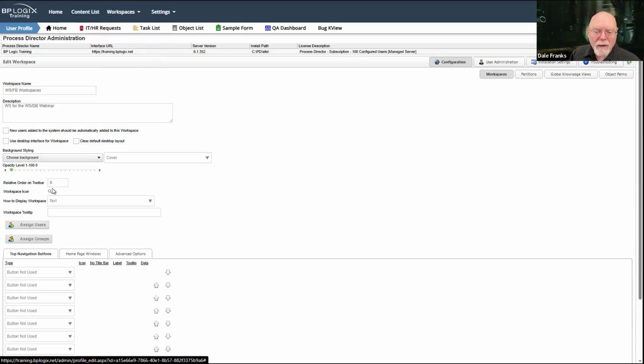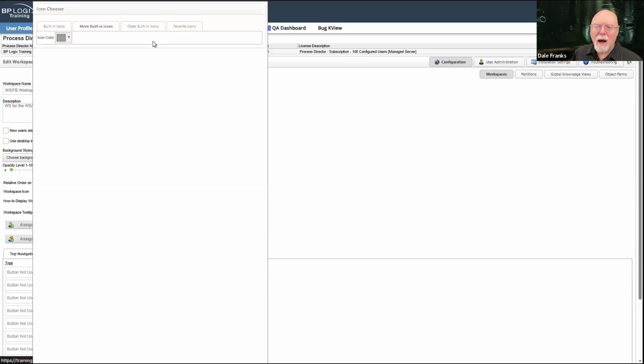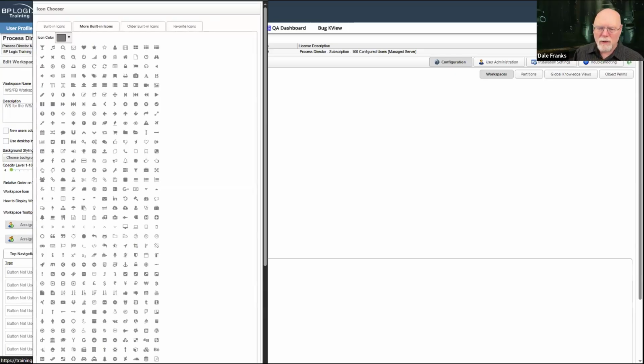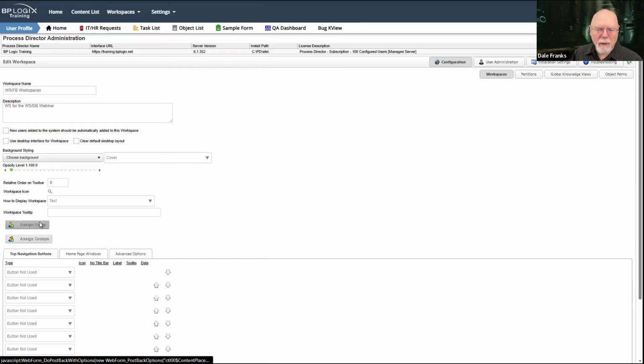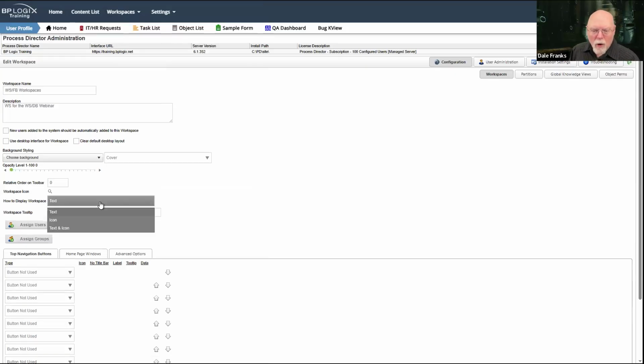Workspaces can have an icon. So if you click on the workspace icon, you can open up the icon chooser and choose whatever icon you want for the workspace. How to display workspace. This, like the relative order on toolbar, is here for backwards compatibility purposes. It mattered in the old UI how you wanted to display it. It actually kind of matters in this UI as well.